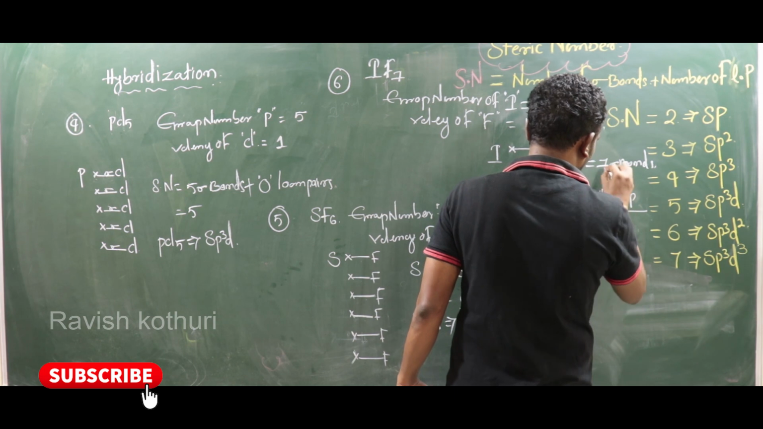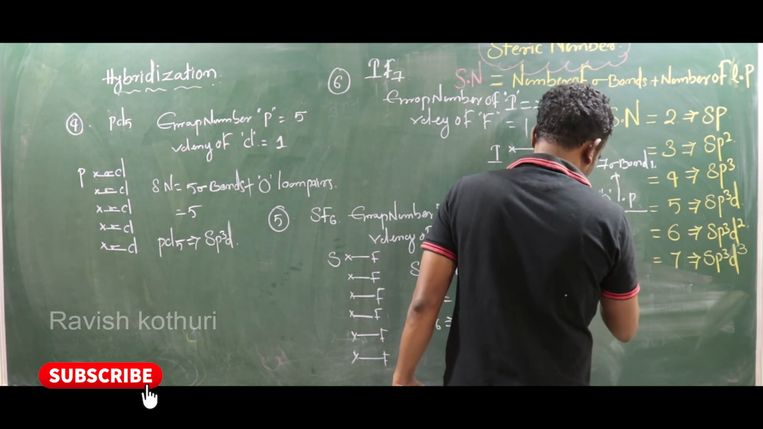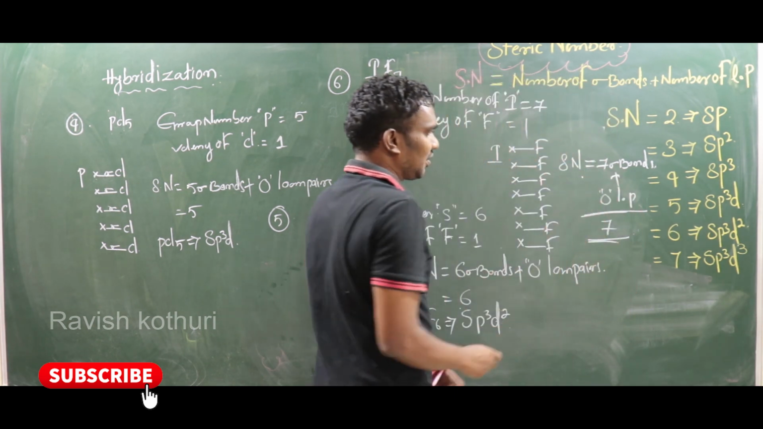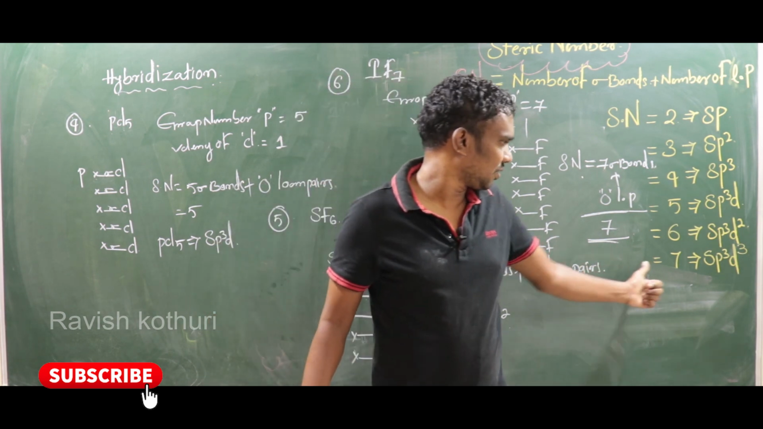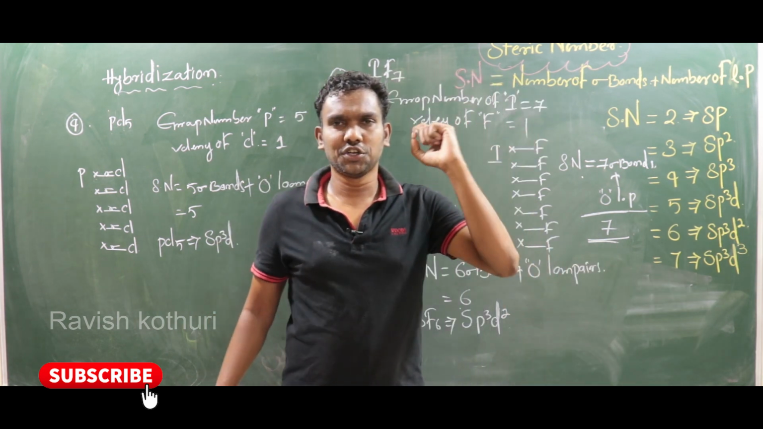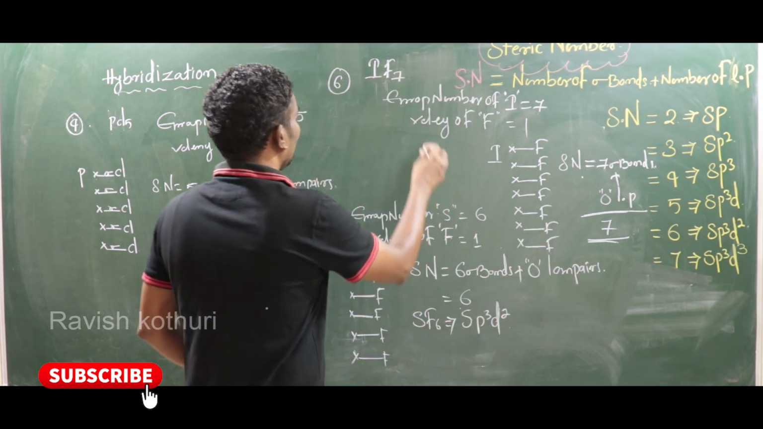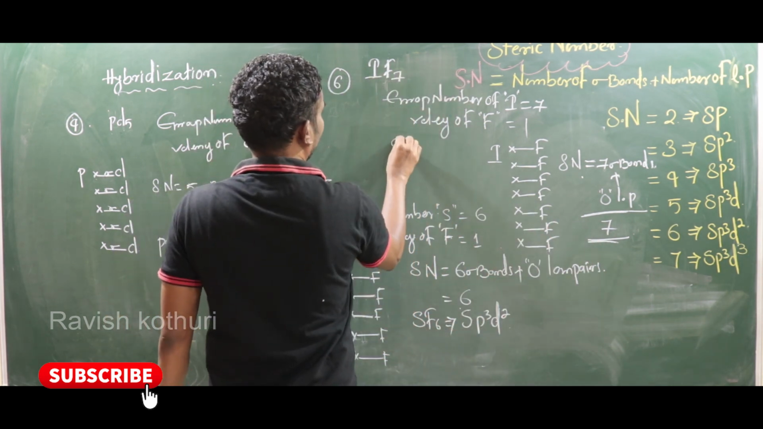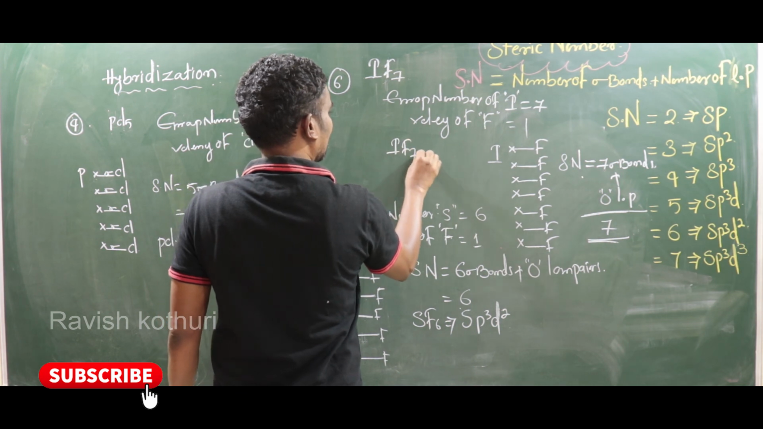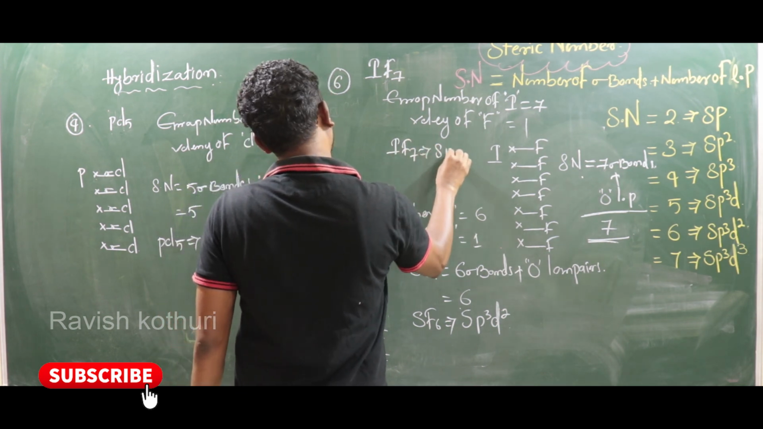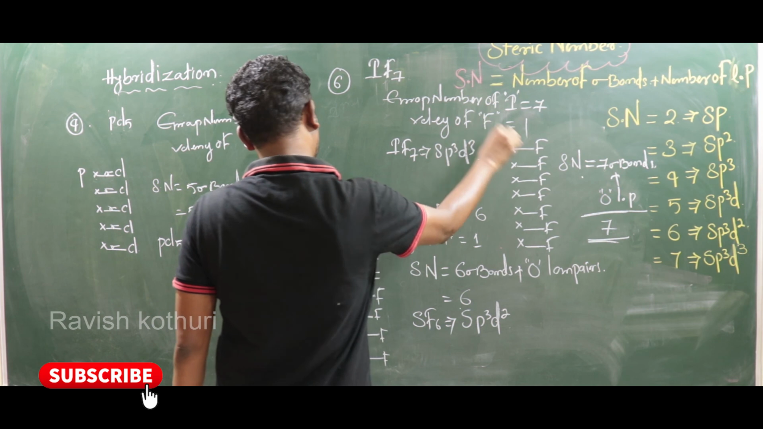So what about the steric number? 7 plus 0 is 7. So the steric number is 7. So that is the reason. What is the hybridization? sp3d3. The steric number is 7, so the hybridization is sp3d3. That's all. Here, the hybridization of IF7 is sp3d3.